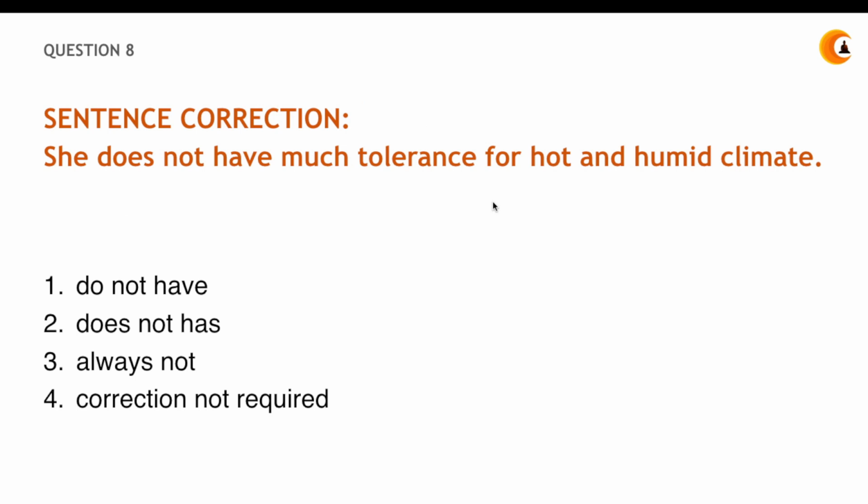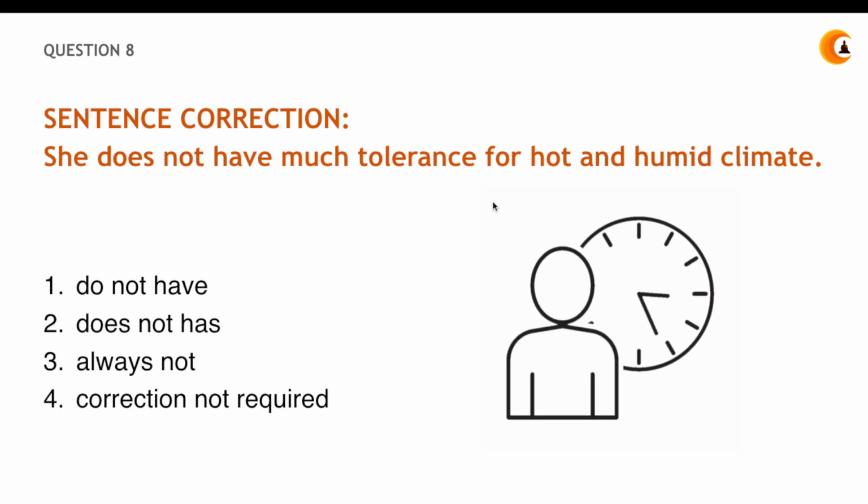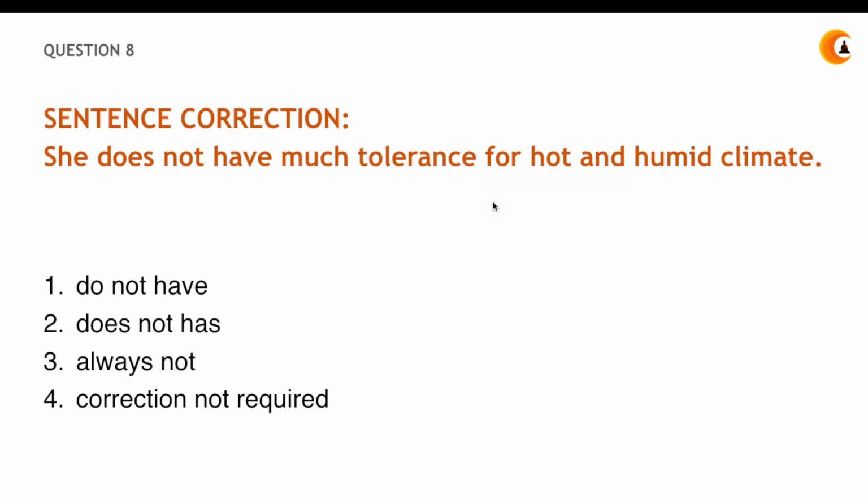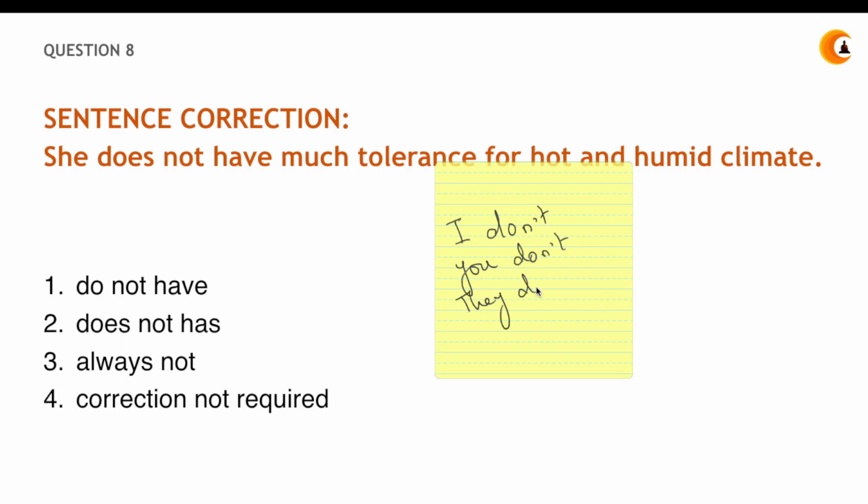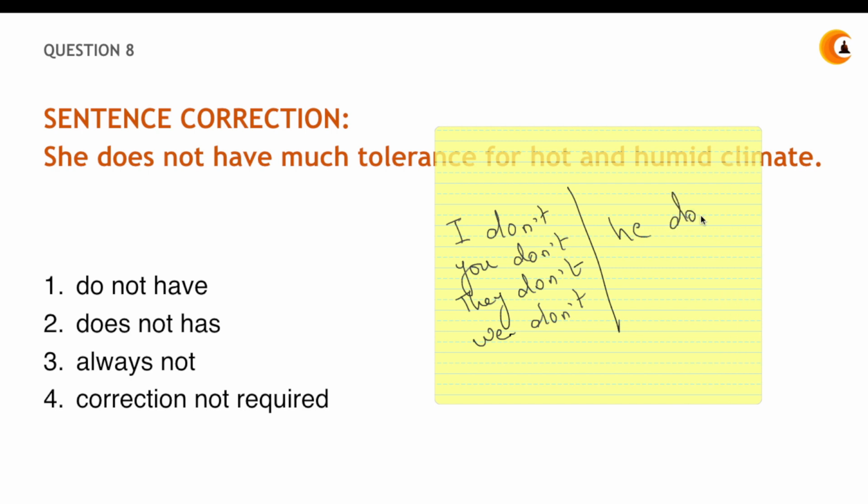Moving ahead with question number 8, please give the correct answer. You have to find the error again and you have to correct it. Okay, so your time is up. Now remember, like I was and they were, there is one difference over here as well. It goes with I don't, you don't, they don't, and we don't. But he doesn't, she doesn't.